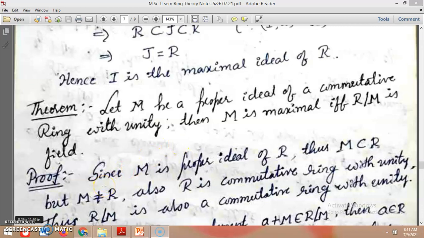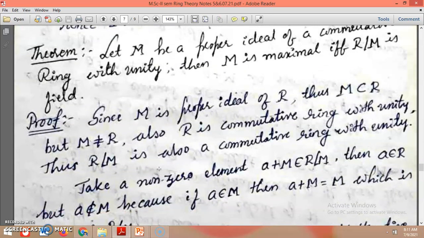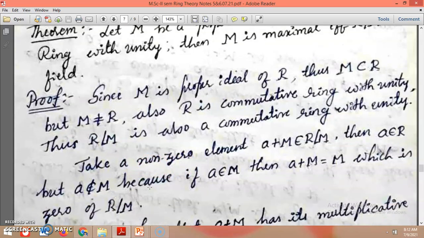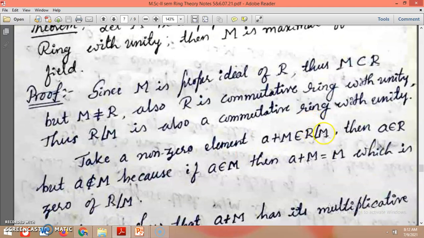Let us see the proof of this theorem. Since M is a proper ideal of R, obviously M is a proper subset of R, so M is not equal to R. Also, R is a commutative ring with unity, so obviously R over M is also a commutative ring with unity. Now we need to show that every non-zero element has its multiplicative inverse. Take a non-zero element A plus M, a member of R over M.